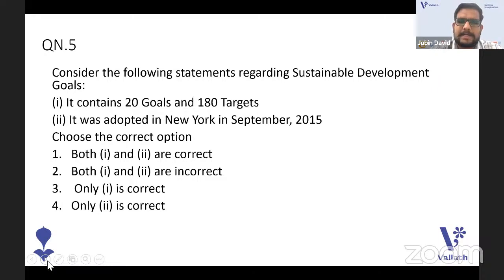Consider the following statements regarding Sustainable Development Goals, SDG. 1. It contains 20 goals and 180 targets. 2. It was adopted in New York in September 2015. What is the answer that you have?